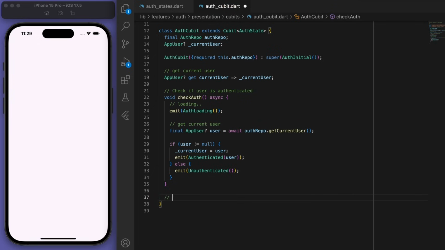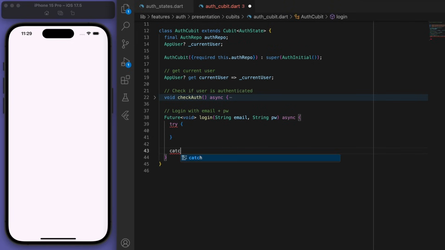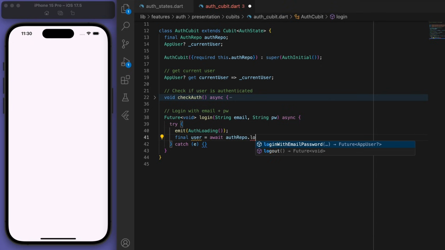Now let's fill out our login method. So again, we're just going to emit the loading state first, and let's go to our auth repo and try to log in.